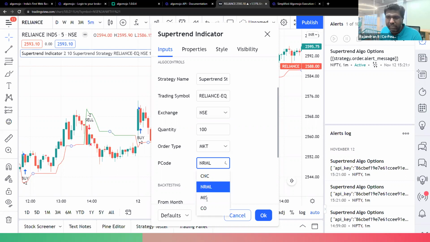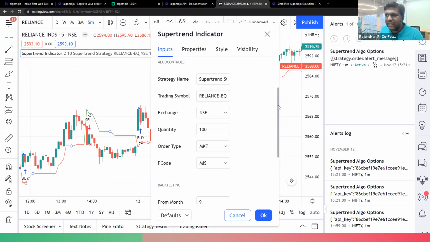you can use MIS, because if you are using MIS and the algo is not squaring off, the broker will square off near the end of the market, by 3:15 or 3:20. When it comes to NSE equity or futures, most likely it will be automatically squared off by the broker themselves.